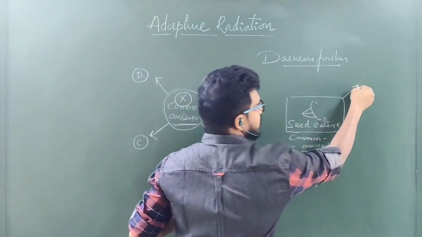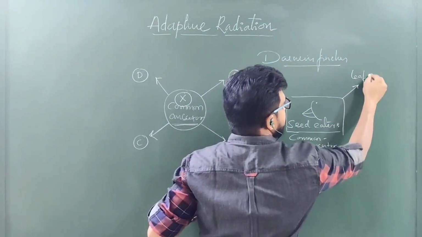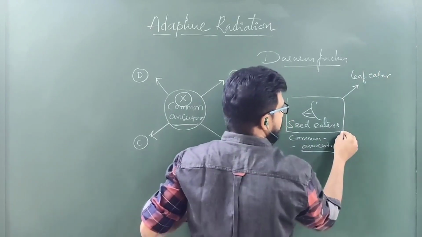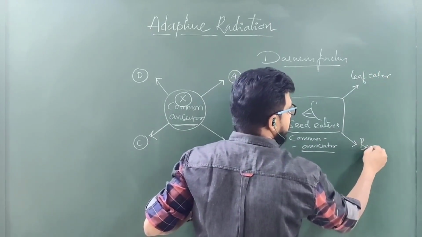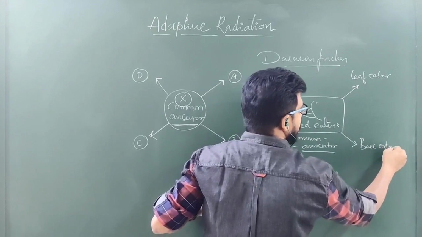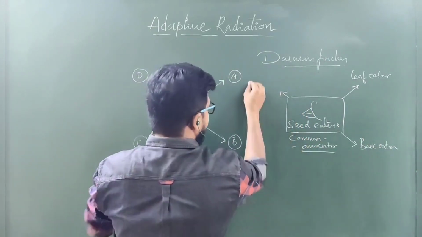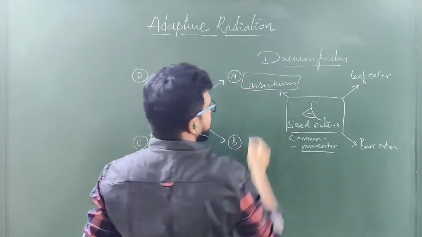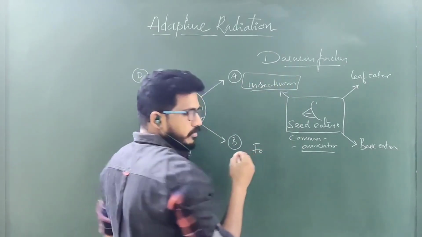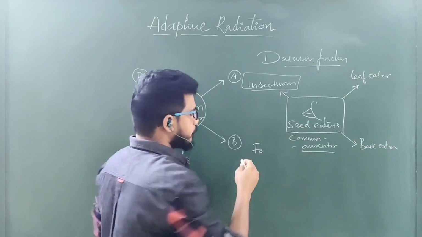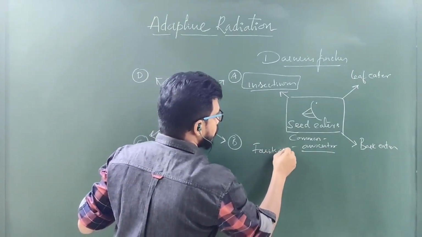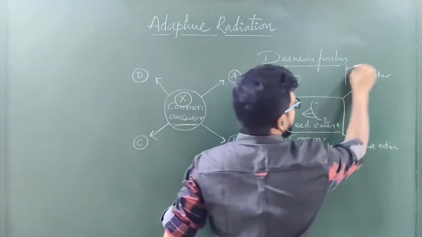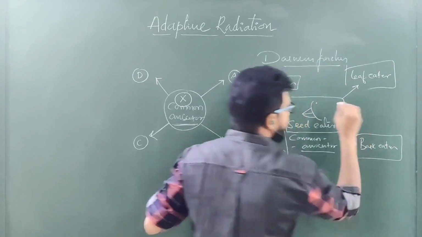Later, some species turned to leaf eaters. Some turned to bark eaters. Some turned to insectivorous, which means they eat insects. And some turned to fruitivorous, eating fruits. So, are they sharing their food?